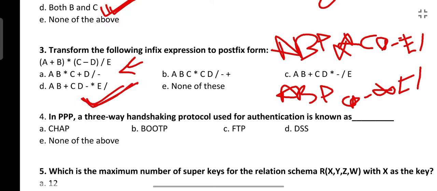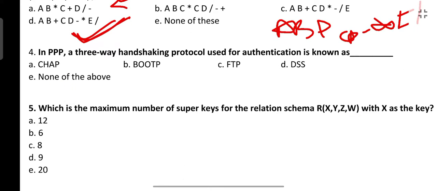So infix to postfix, postfix to infix, infix to prefix, prefix to infix. Have a look at this type of question because sometimes questions are asked from this. And to change infix to postfix, a stack is very commonly used.